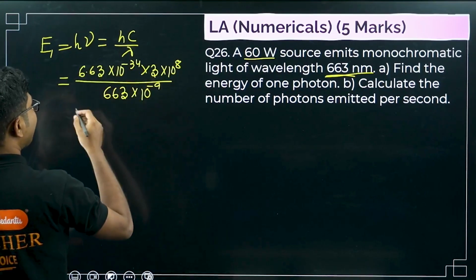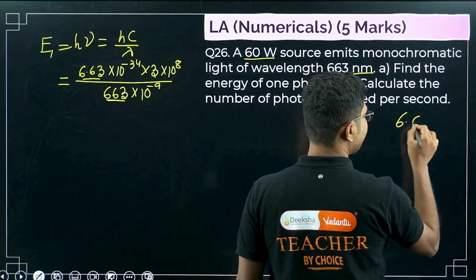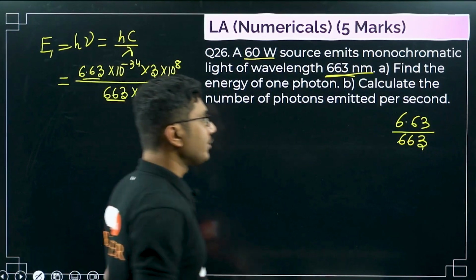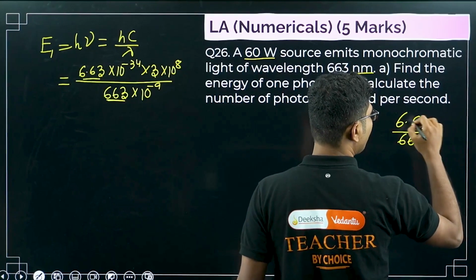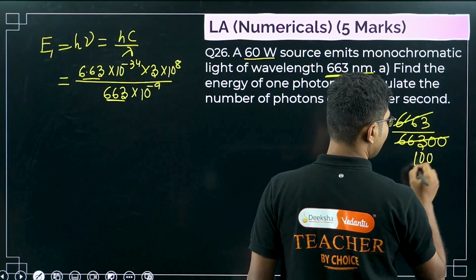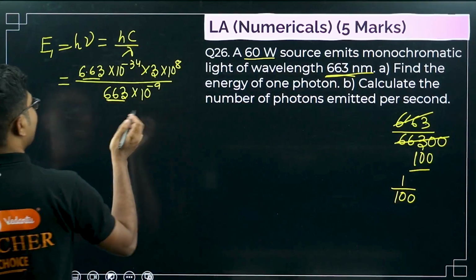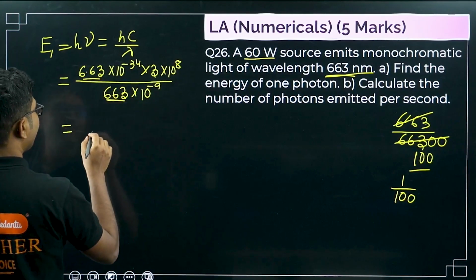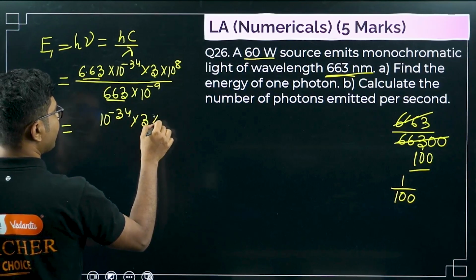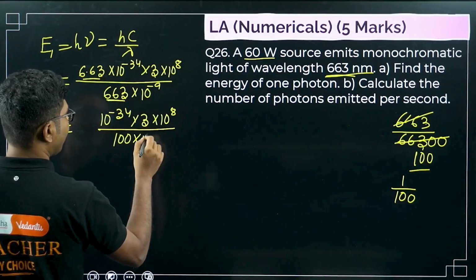Now if you calculate, you see that this is also getting cancelled. 6.63 divided by 663. What is the value of this? If you remove the decimal, two decimal places, there will be 2 zeros, so you can cancel them and you will get 100. So basically it is nothing but 1 by 100. Clear? Now let's calculate it. It will be 10 to the power of minus 34 times 3 times 10 to the power of 8 divided by 100 times 10 to the power of minus 9.